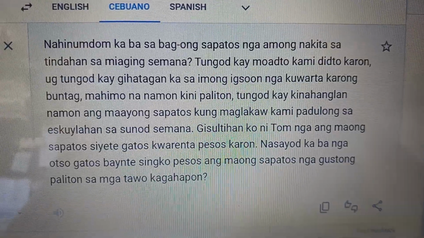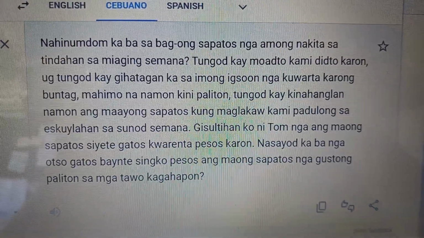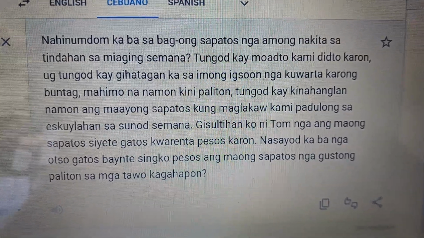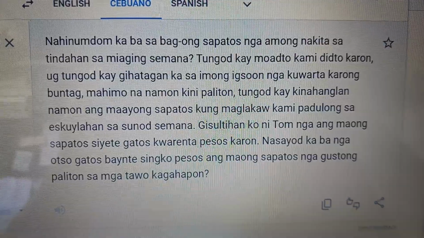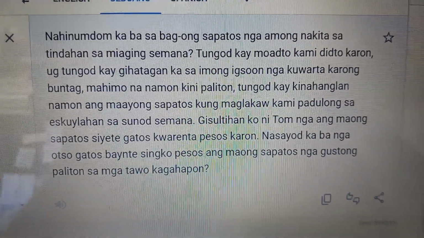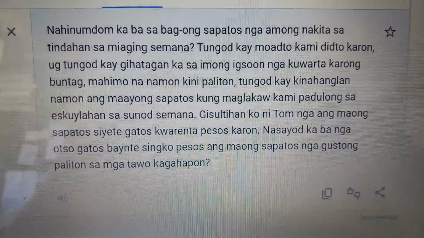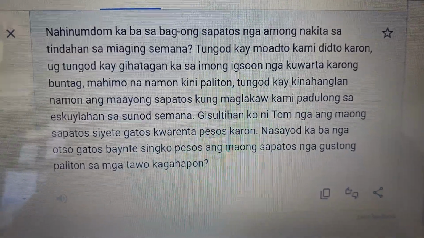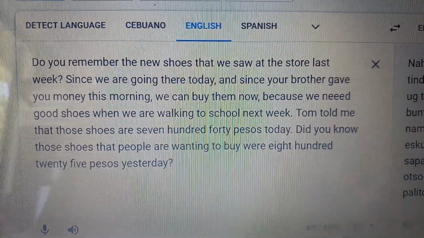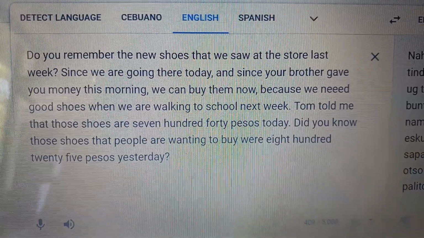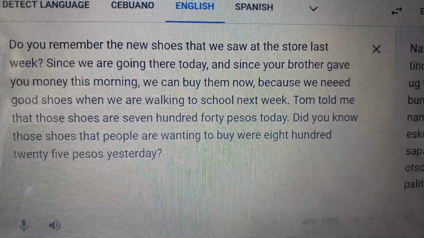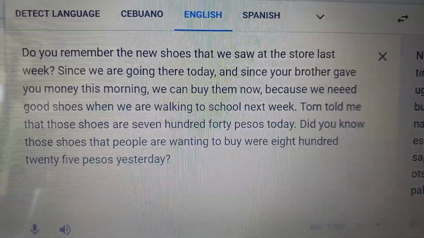Your brother gave you. Okay, next it will be this morning. Nga kwarta. Okay, we're talking about the money. Your brother gave you money. Ihatagan ka sa imong igsuon nga kwarta this morning, karong buntag. Okay, let's refer back to the English so we know where we are in the sentence. Since we are going there today, and since your brother gave you money this morning, we can buy them now.